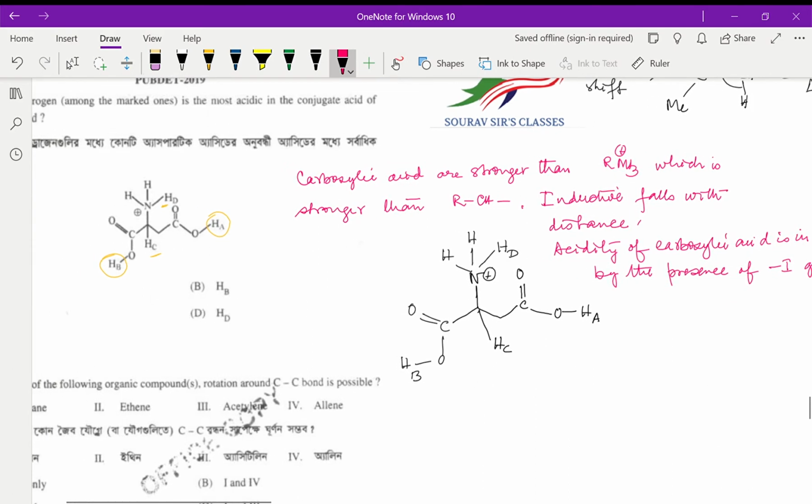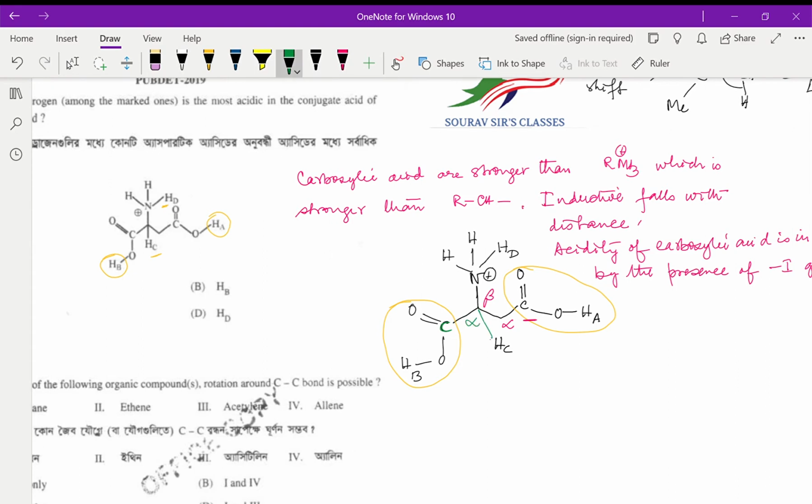Okay, so now if we compare these two carboxylic acids, say this one I'm comparing with this one. If this is the alpha position, then this is the beta position with respect to this carboxylic acid group. But here, according to this carboxylic acid group, this is the alpha position.